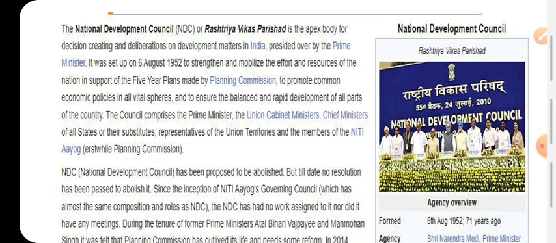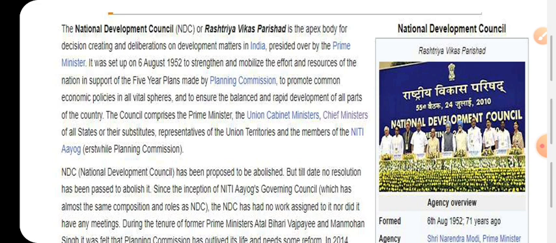Okay, and that council will be headed by the Prime Minister, with Union Cabinet Ministers and Chief Ministers of all the states. A question may come: which of the following is not a member of the National Development Council of India? So you should be very conscious of who the members are. The members are the Prime Minister, Union Cabinet Ministers, Chief Ministers of all the states, representatives of UTs, and the Niti Aayog, earlier the Planning Commission.